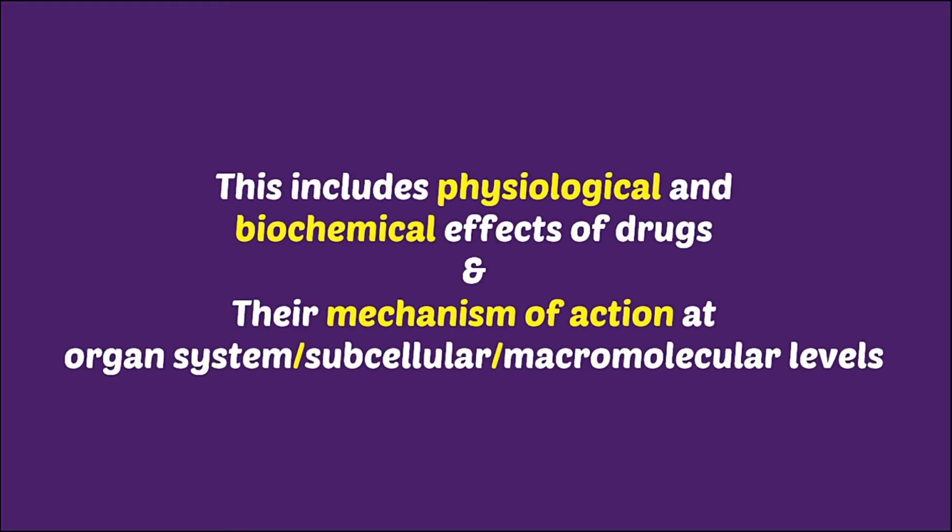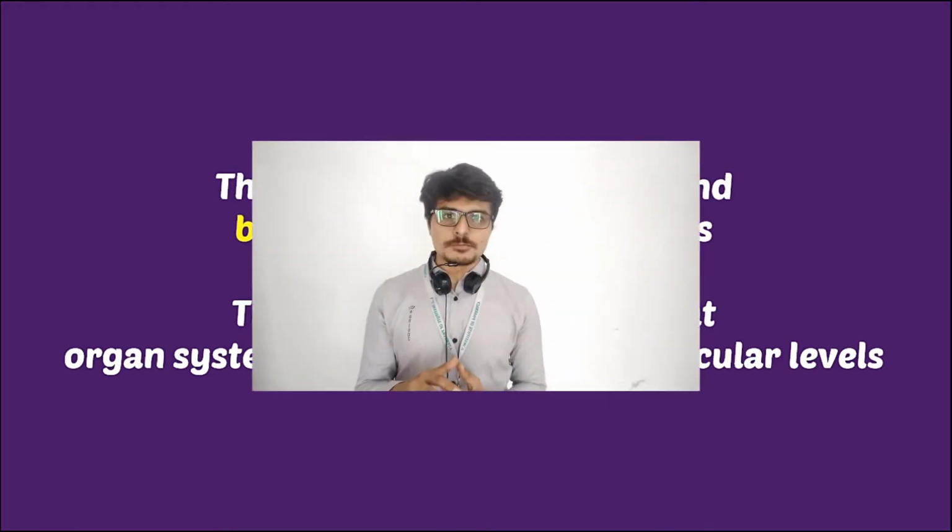This includes physiological and biochemical effects of drugs. Physiological means related to the function of our organ systems, and what these drugs are doing to the physiology of our body. That is what we are going to study in pharmacodynamics.